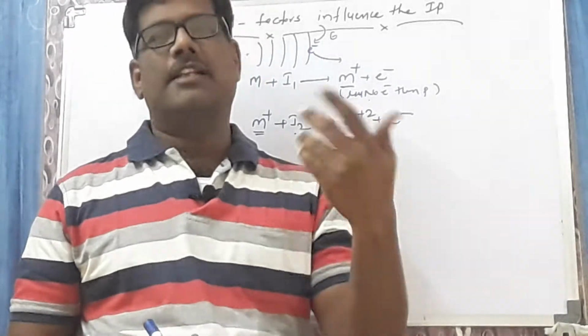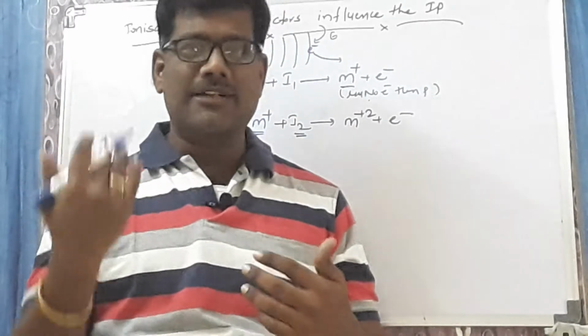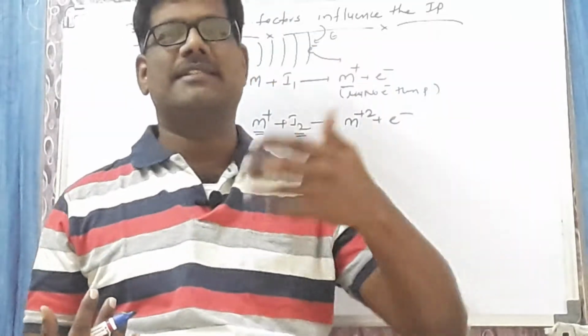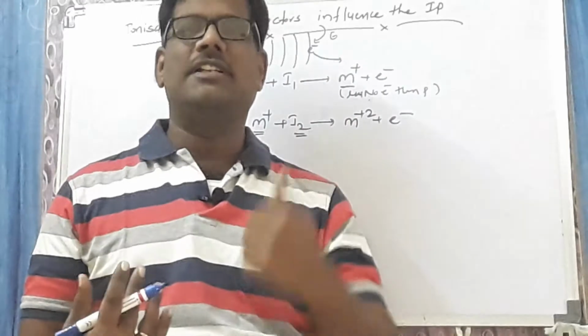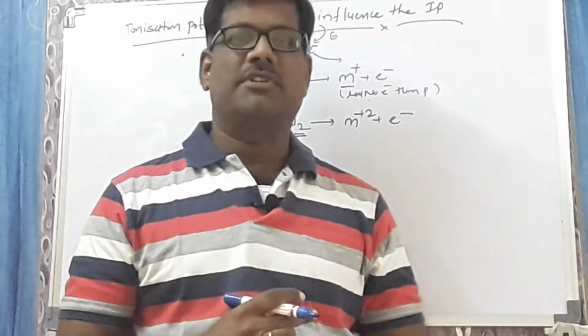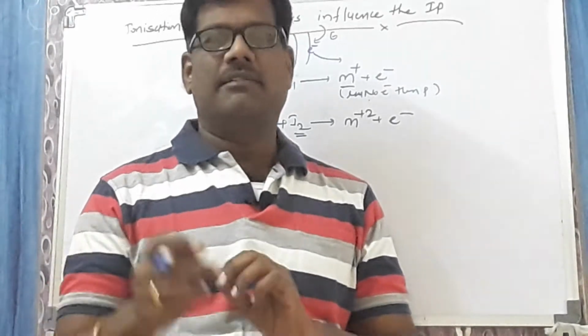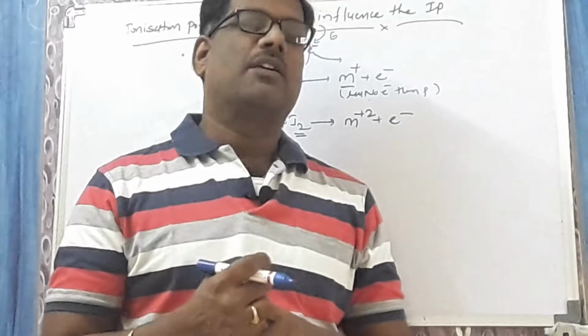Similarly, I5 is greater than I4, and I4 is greater than I3. Like that you get removal of electrons. Electrons decrease, ultimately protons increase; nucleus attraction increases, so ionization potential increases. Here, I will give you very, very important MCET and NEET problems.